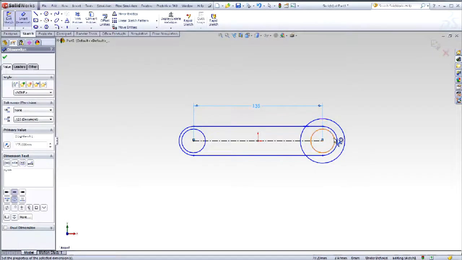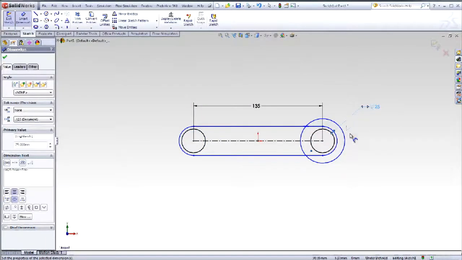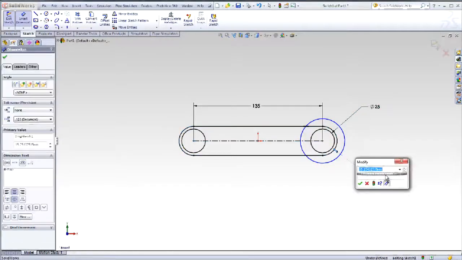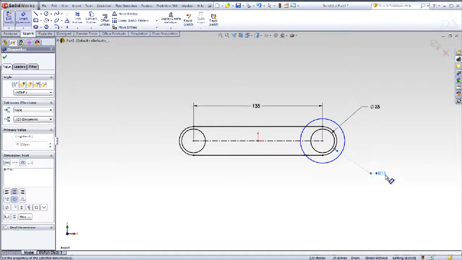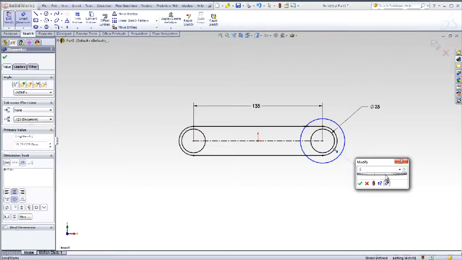Select Features. Select Extruded Boss Base. Now, using selected contours, I can select different areas of the geometry to extrude. As I select each piece, it is extruded by a certain depth. Click OK to complete the base extrude.